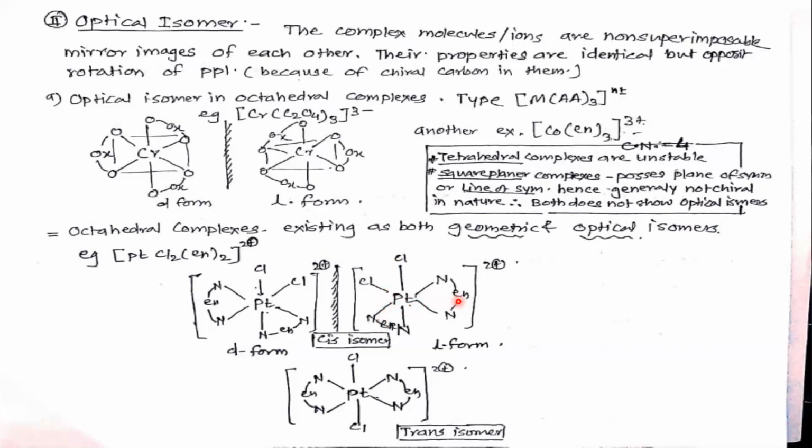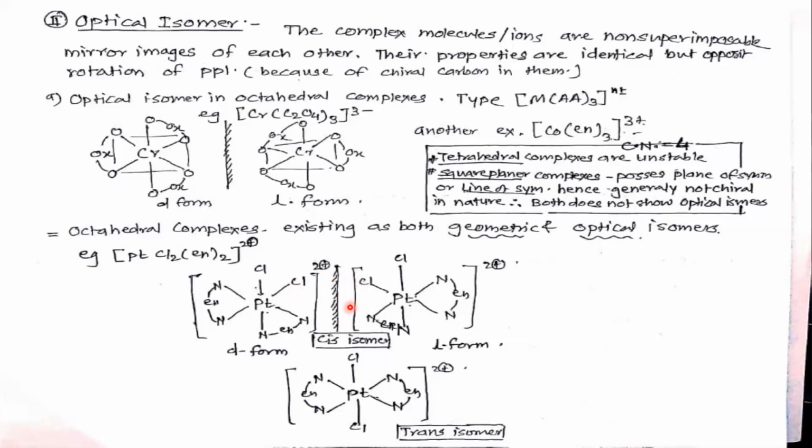It is the cis form because here also the chlorines are on the same side. But these two are the object and its mirror image. So this is the cis form.